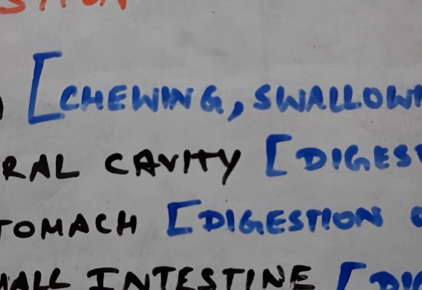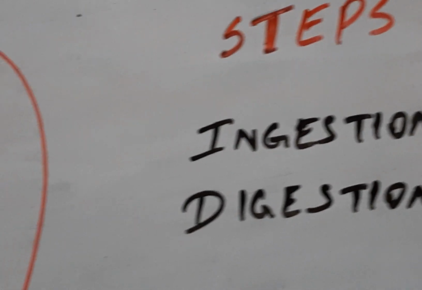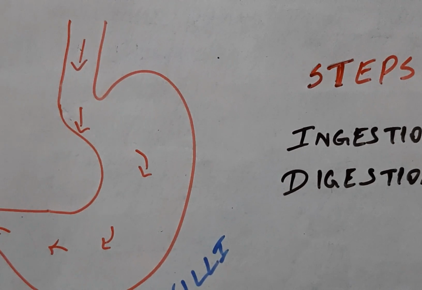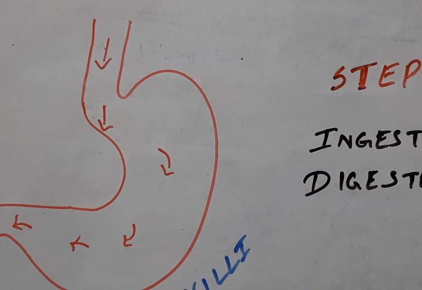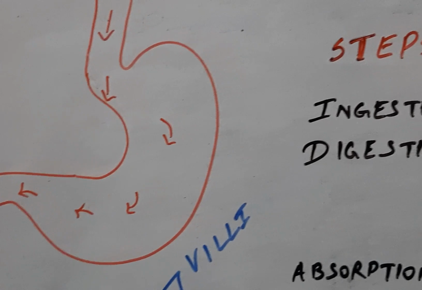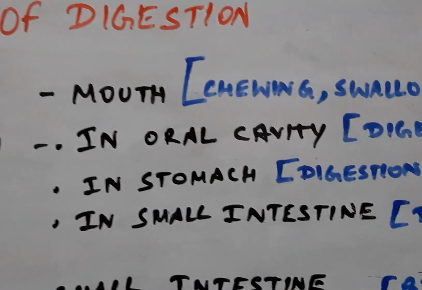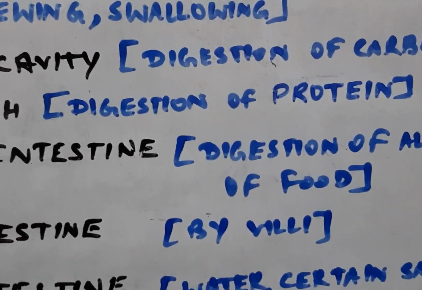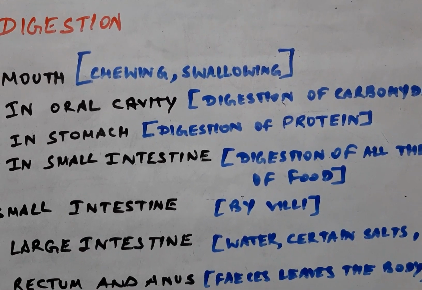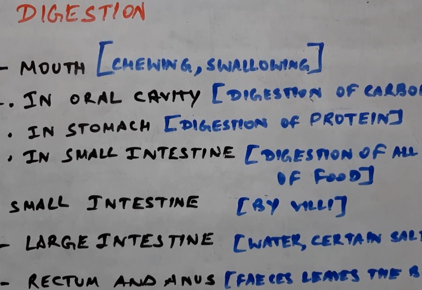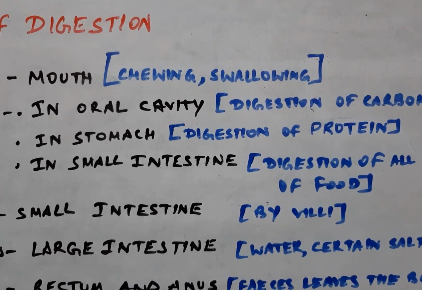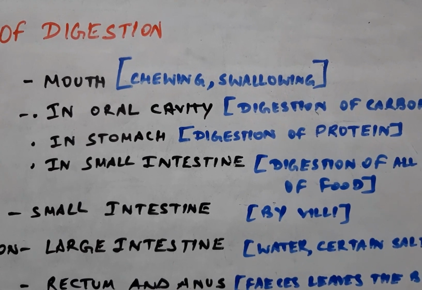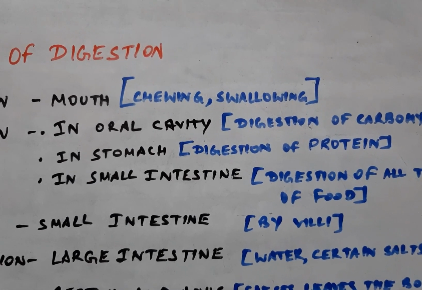After the food is swallowed, the esophagus passes the food down to the stomach. Now the esophagus has no role in the digestion of any food component because the esophagus lacks any digestive enzyme. After the food passes into the stomach, the protein present in the food is digested by the enzyme released from the glands present on the wall of the stomach, generally the protein digesting enzyme pepsin, which is released from the gastric gland present in the stomach.